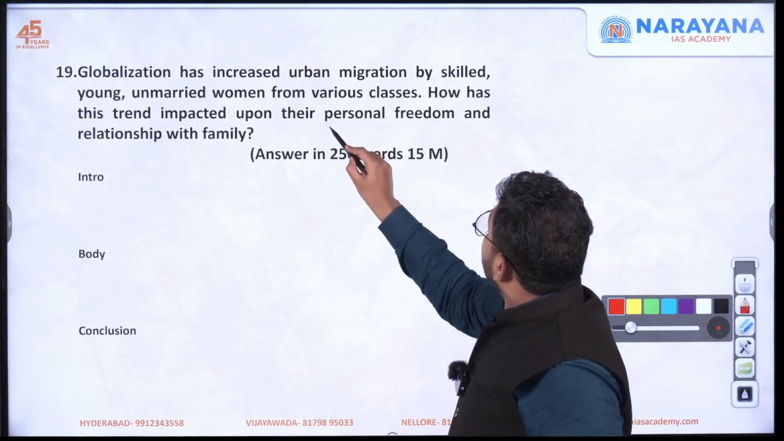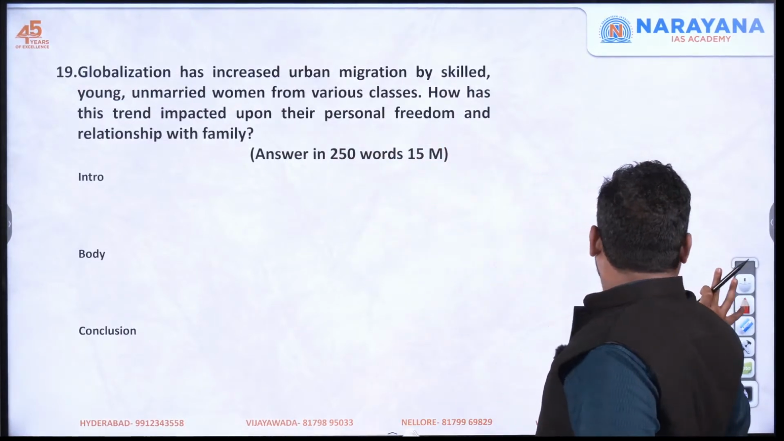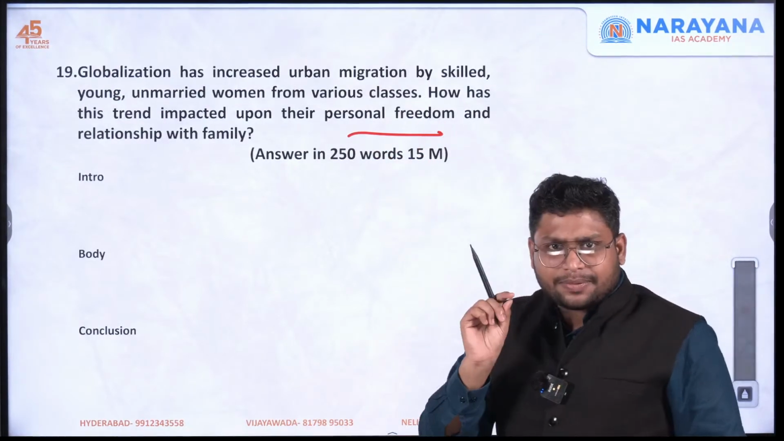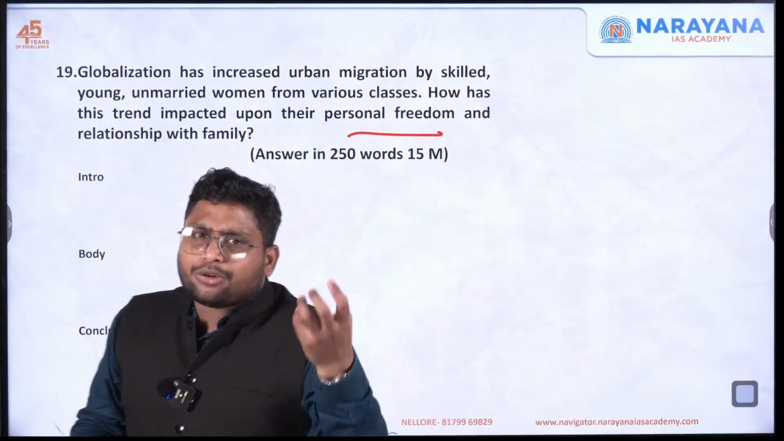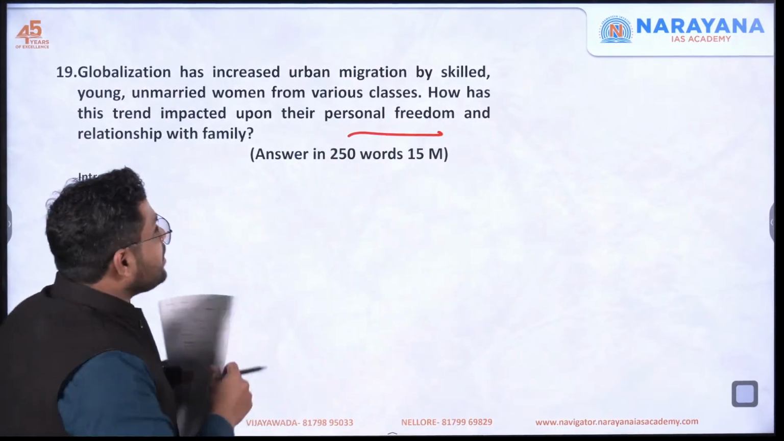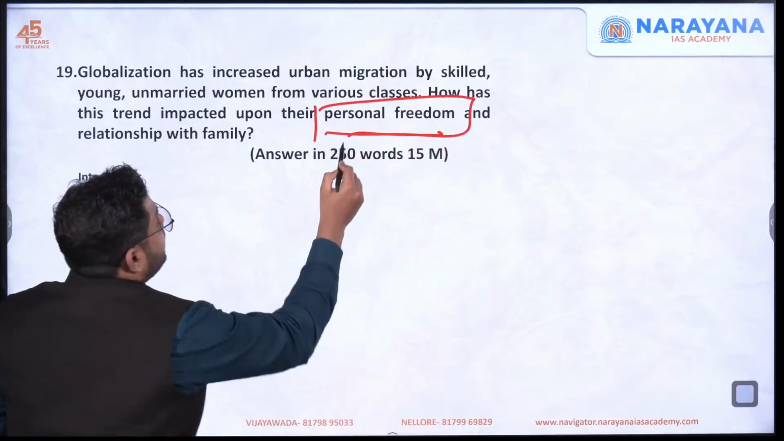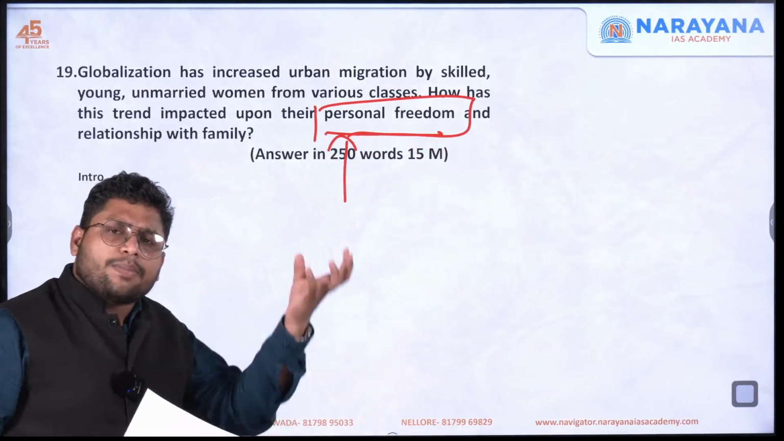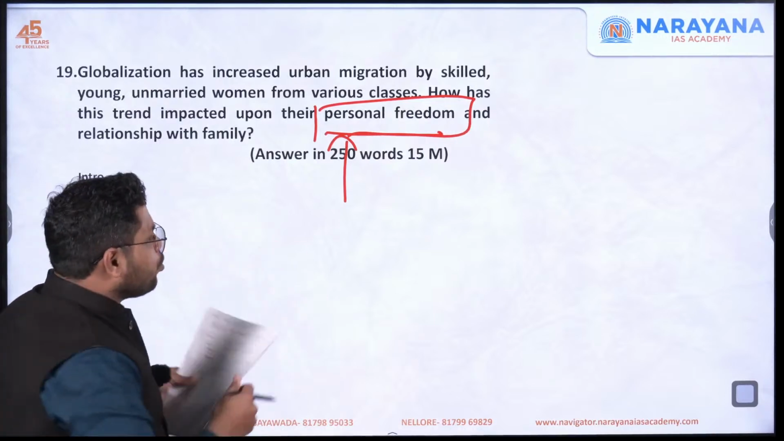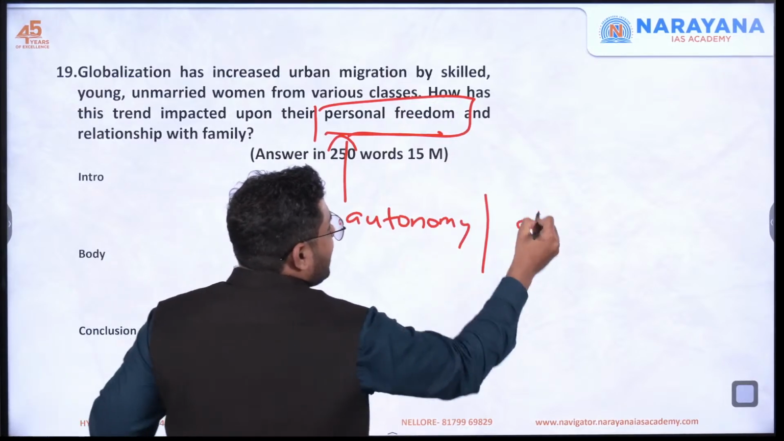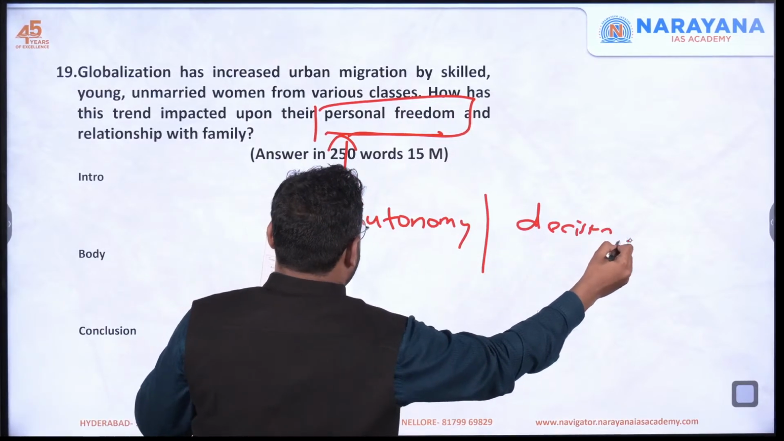So they have asked about impact on personal freedom and relationship with family. So we'll deal with it one by one. First of all, give the introduction of globalization, the phenomenon of globalization, how it is impacting, and then specifically talk about the changes or impact on personal freedom. So on individual level, think about a woman. You'll get to know that her autonomy has been increased to some extent. She's taking her own decisions to a good extent.